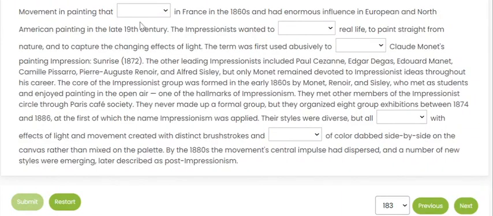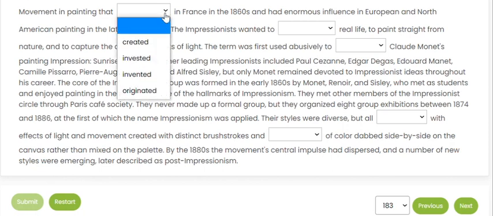Movement in painting that originated in France in the 1860s and had enormous influence in European and North American painting in the late 19th century. So movement is like the non-cooperation movement. A process against or in favor of something is called a movement. So: a movement in painting that created, invested, invented, originated.